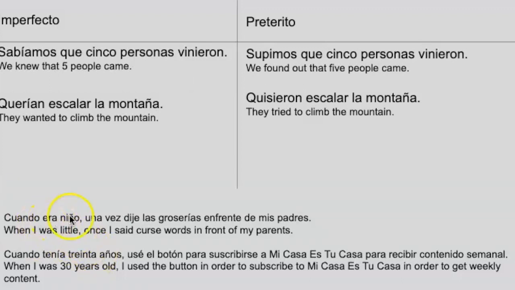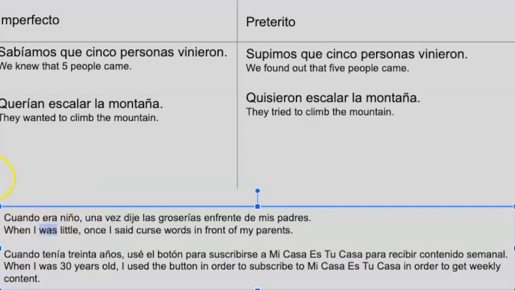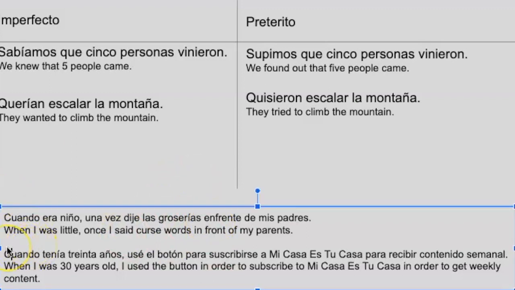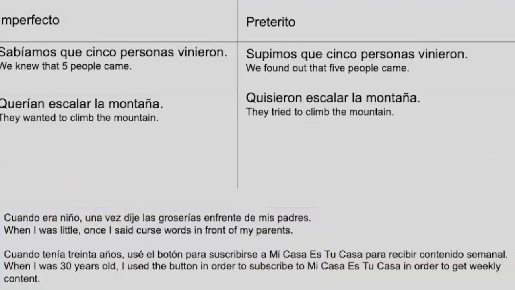So for example, cuando era niño, when I was little, once, now implying the preterite, dije las groserías enfrente de mis padres. I said curse words in front of my parents. Okay, this is a really nice sentence right here. Cuando tenía 30 años, usé el botón para suscribirse a Mi Casa es Tu Casa para recibir contenido semanal. So obviously, when I was 30 years old, I used the button in order to subscribe to Mi Casa, Tu Casa to get weekly Spanish content. Which, by the way, is right up there.